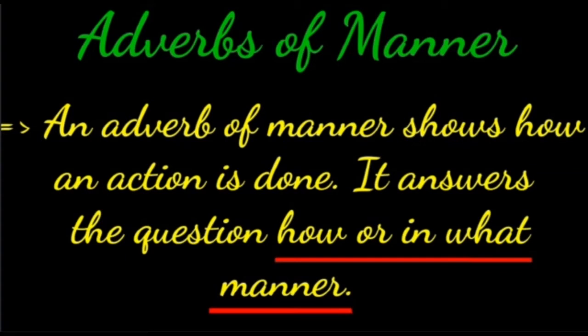Now, first type, adverbs of manner. An adverb of manner shows how an action is done. It answers the question how or in what manner. I repeat, children, an adverb of manner shows how an action is done. It answers the question how or in what manner.